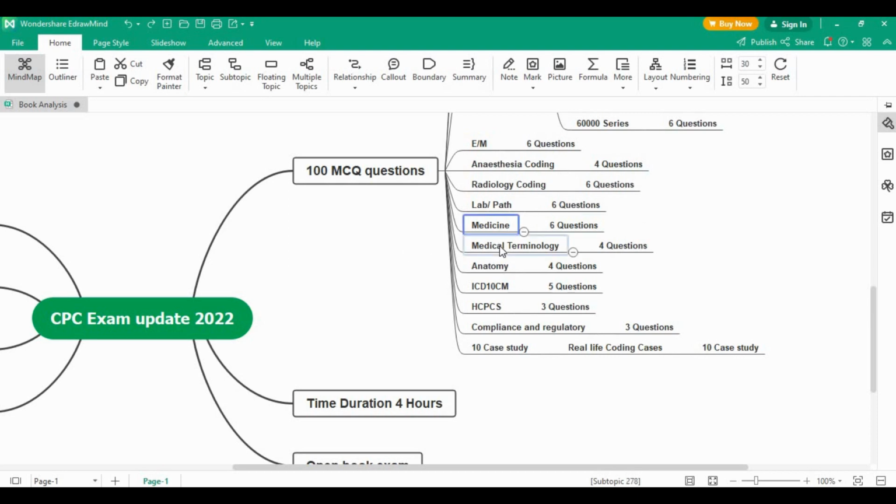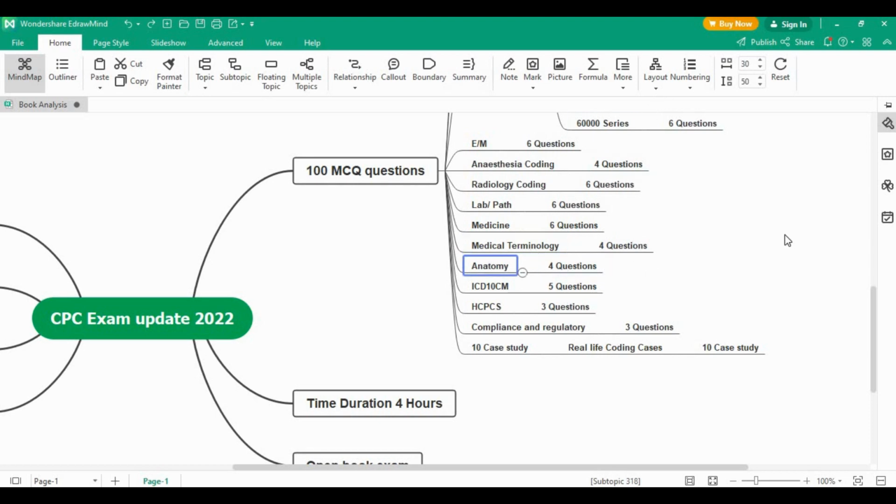After the medicine section, the next section will be your medical terminology, and the medical terminology is for 4 questions for 4 marks. So only 4 questions is for your medical terminology section. Previously the marks would be more and the questions also more, but now the pattern is changed. So only 4 marks is allocated to medical terminology.